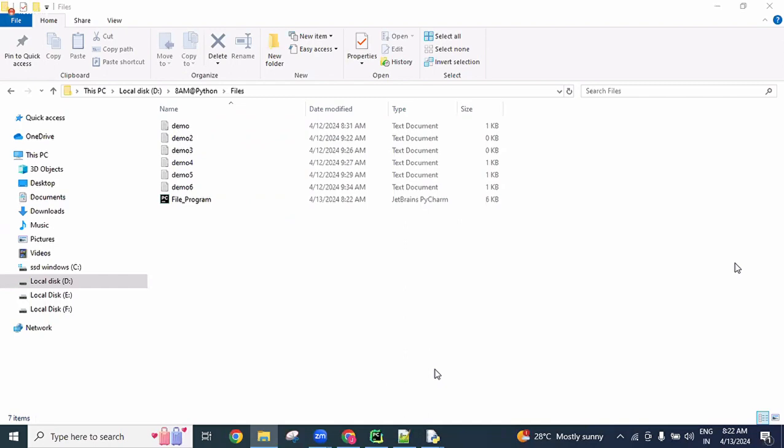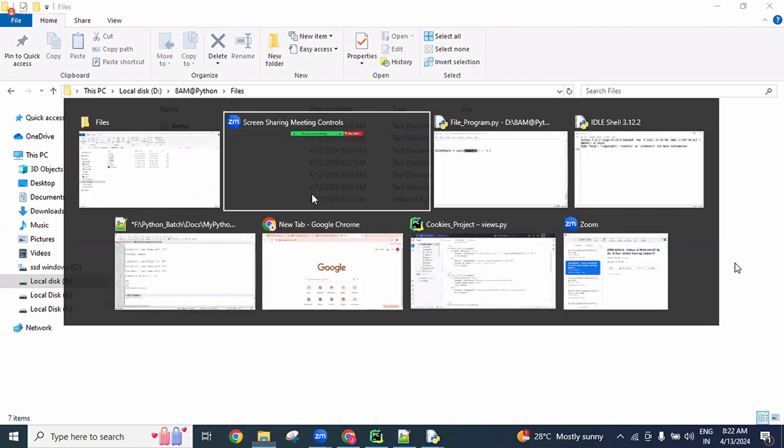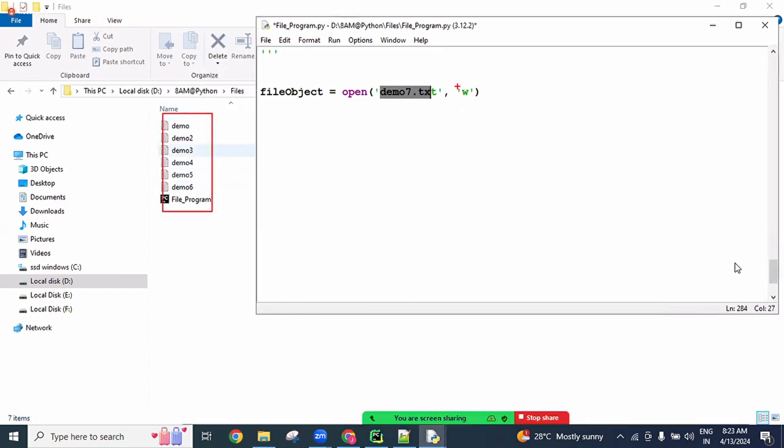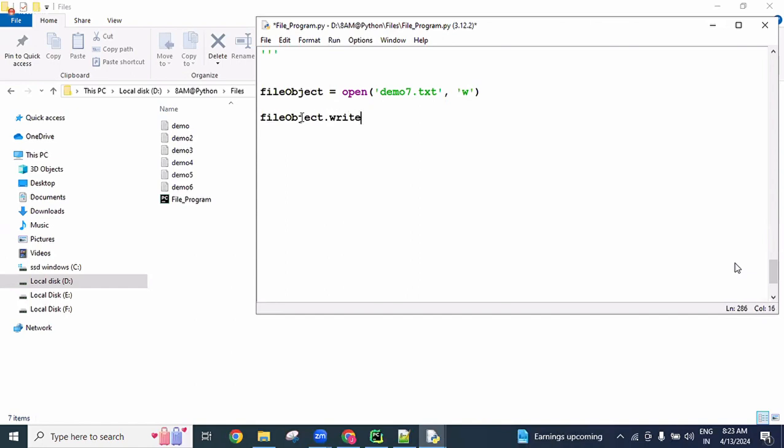Yes, Renika, I will continue with the with keyword, don't worry. Now here, demo7 or 8, whatever you want, you can create. This file name is not available in our folder location, and we are using write mode. It means one file is going to be created with this name in write mode, referencing this file object. Now here file object dot write method we are using, and here we can write some data.